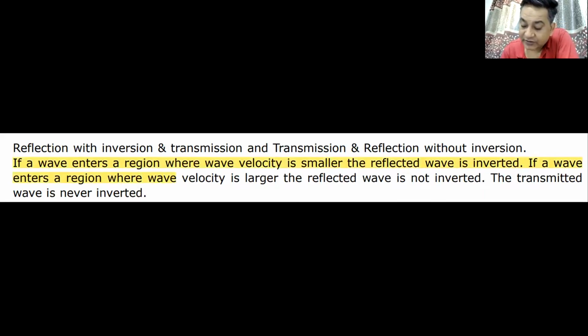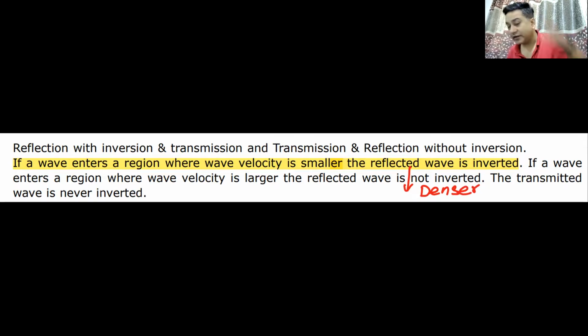If a wave enters a region where wave velocity is smaller, the reflected ray is inverted. If it is getting reflected from a medium where the wave velocity is smaller, that means it is getting reflected from a denser medium. When it is getting reflected from a denser medium, the wave gets inverted.